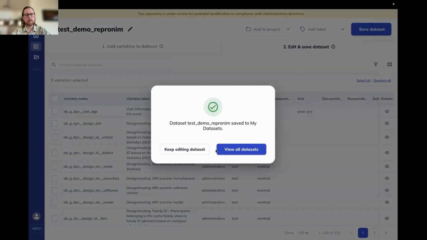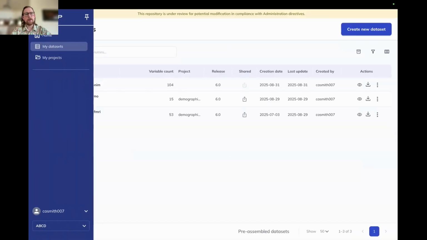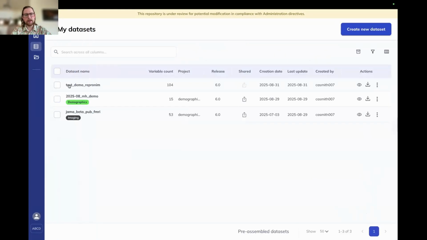Now that our data set is done, we're going to go ahead and view our data sets. Another way to get here is to go to the My Datasets tab. You'll see all of the datasets that I have created. Here's the one that I just created. We have some information about all of the datasets that we have. So variables, if it's sorted into any project, the release it's from, if it's been shared, created, etc.